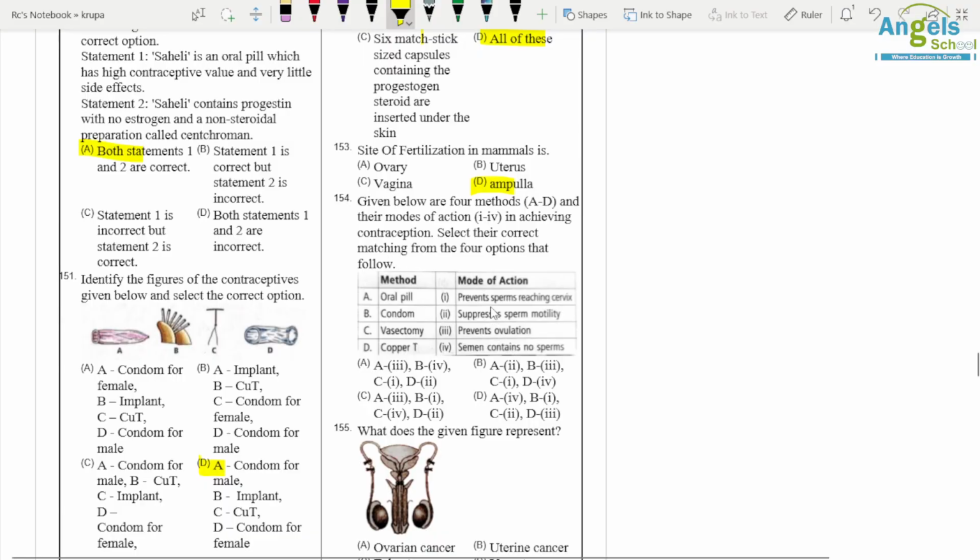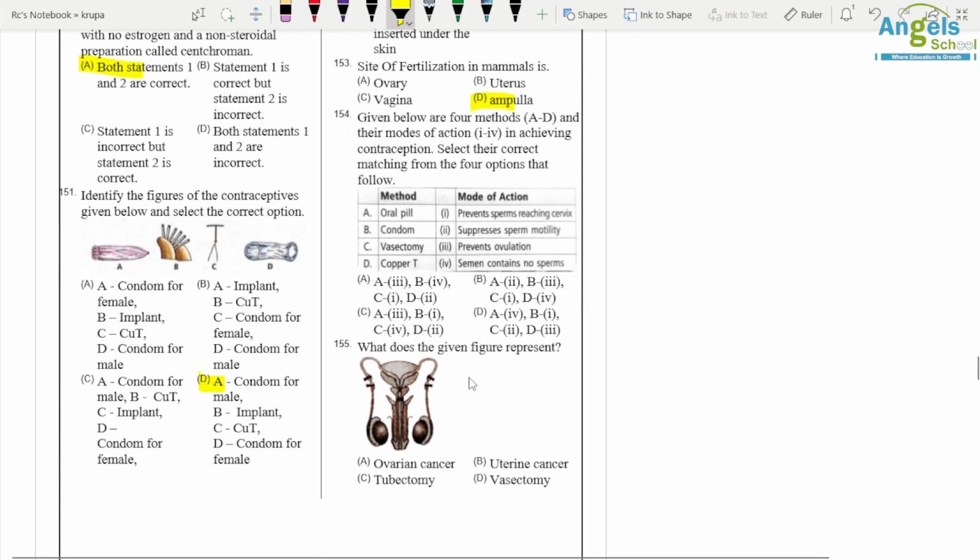Okay, again match the column. Oral pills prevent ovulation. Condom prevents sperm from reaching the cervix. So C option is correct. The figure represents vasectomy only.